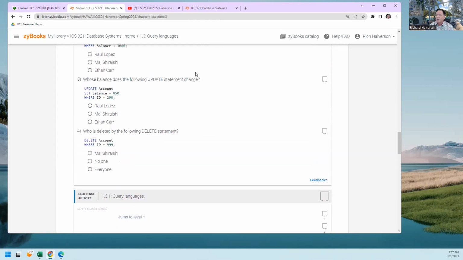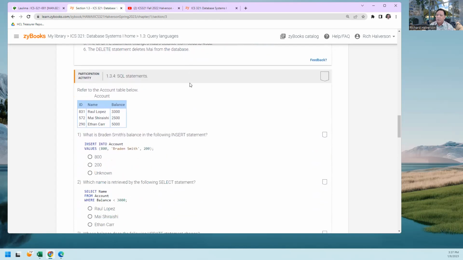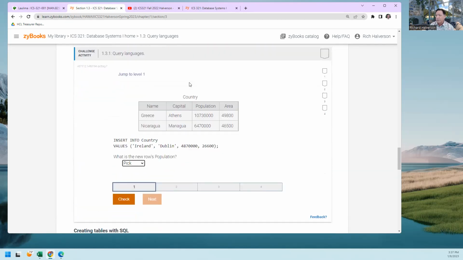And here we learn about insert statements and these SQL statements. So if this is the database table, it's got this data in it, and this is an insert statement. It looks like we're inserting into the country table. We're inserting these values, and order counts in these insert statements.